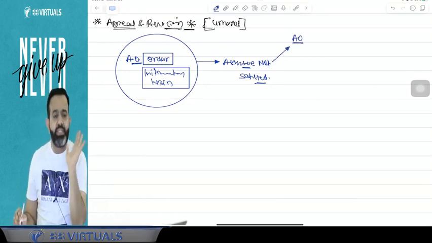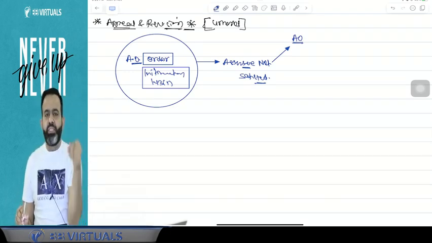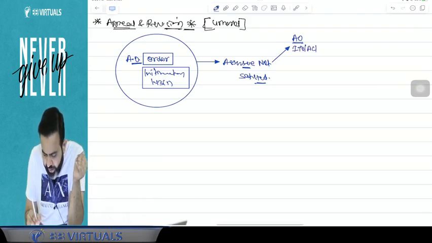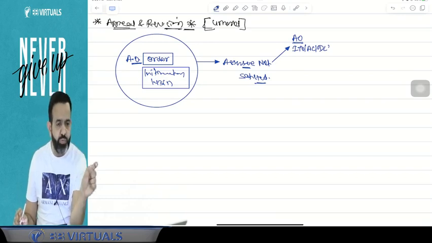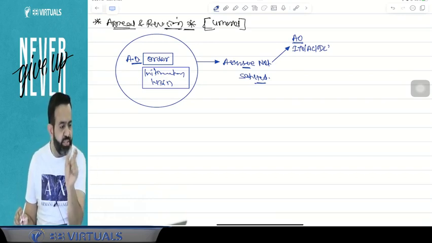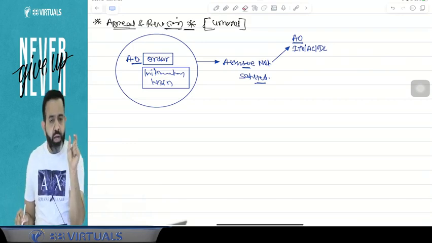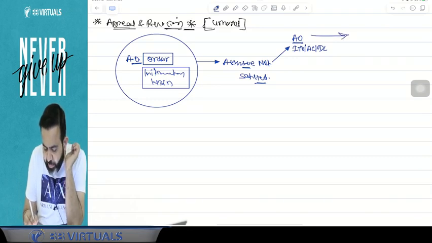below the rank of the JC, means this order is passed by either an ITO, AC or DC. ITO means income tax officer, AC means assistant commissioner, DC means deputy commissioner. So if the order is passed by the ITO, AC or DC, then guys, the assessee will file the appeal to the joint commissioner appeal.